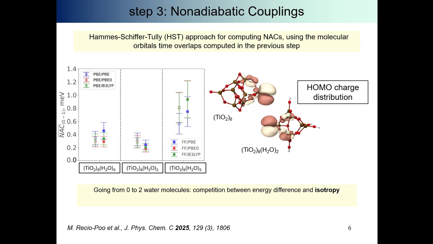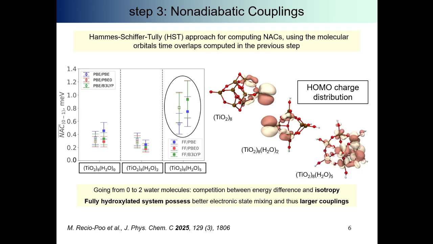So we would expect the opposite, but we justify this with not just the energy difference between the levels, but also the HOMO and LUMO charge distribution. We see here how for the 5 water molecules the distribution of these orbitals is more spread, and also more isotropic. So this means that it mixes better and it enhances the nonadiabatic couplings, something that was not happening in the other cases.